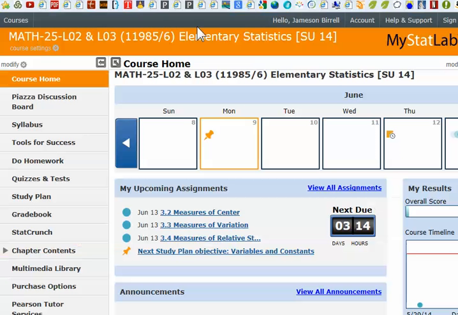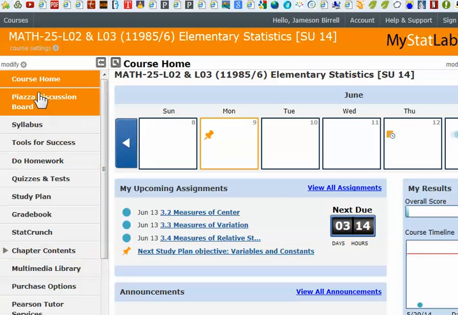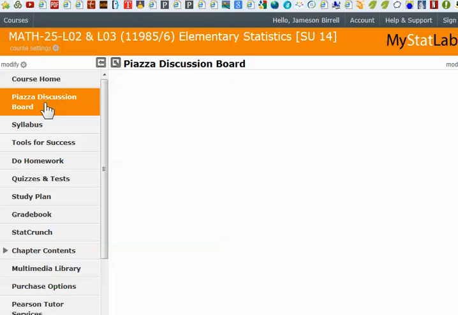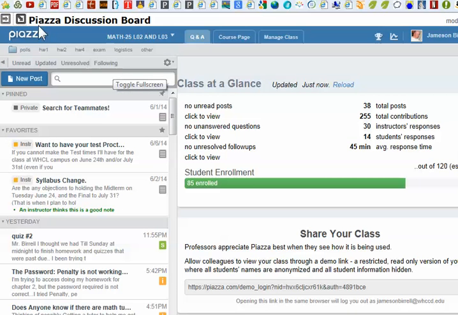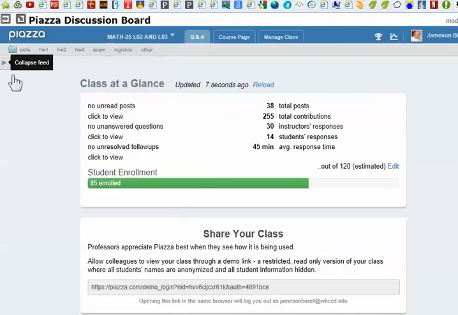Now, back to the class course material. You really do want to start spending time learning how to use this. First of all, I put that embedded link to Piazza in here. Sometimes it takes a little while to load because it's loading inside the browser. If you want to see the whole thing, you can go ahead and expand the space there. And if you want to expand more space here, collapse the feed side over here, and you can just look directly at the main page.